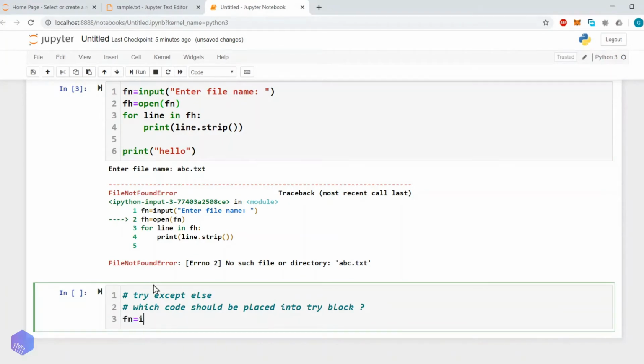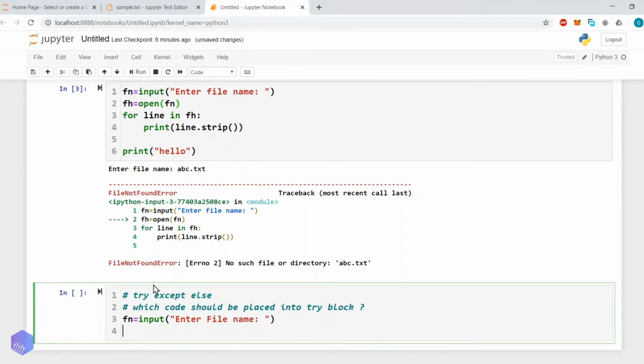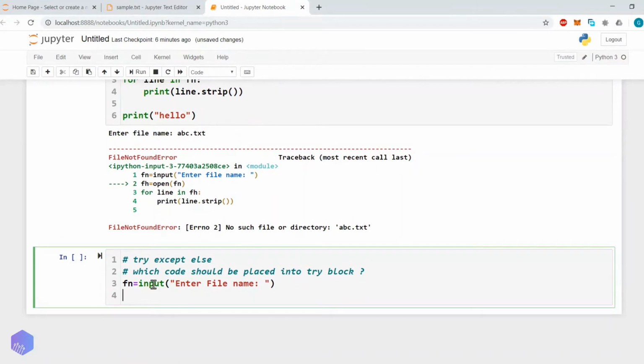fn equals input, enter file name. Then we will try to open the file, but this code has the probability of generating a runtime error, so we will write that code in the try.